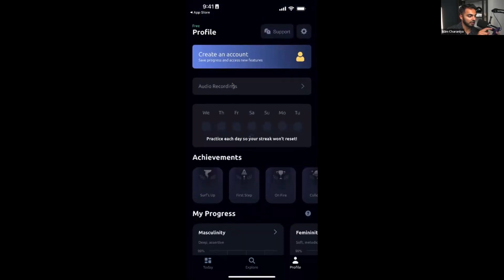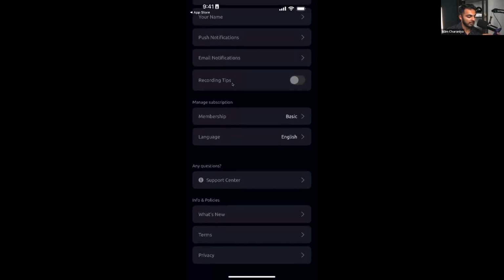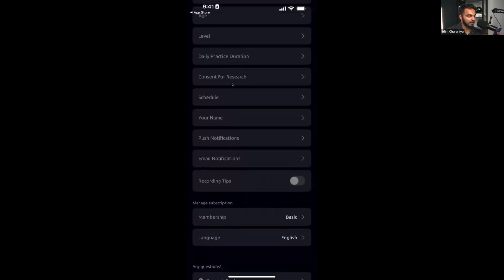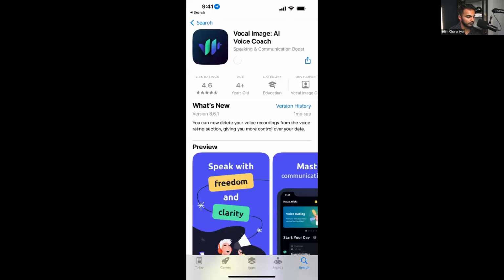It does look like I am struggling to sign out. It doesn't look like I even created an account. So here's what I'm going to do. I'm going to pause the share. I'm going to completely delete the app and remove all its data. And then I'm going to go back to the App Store and download it again. So I'm downloading the app. Shouldn't take me too long.